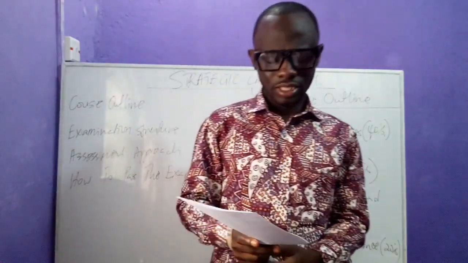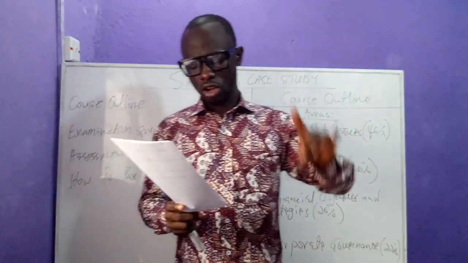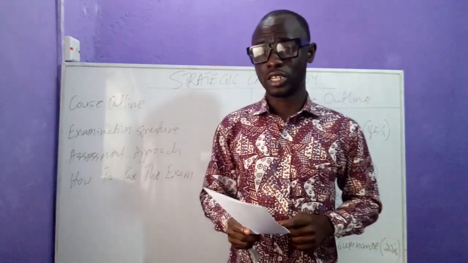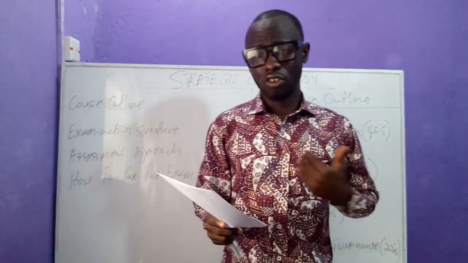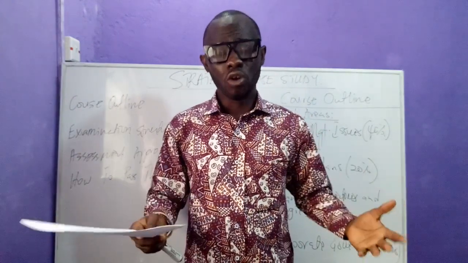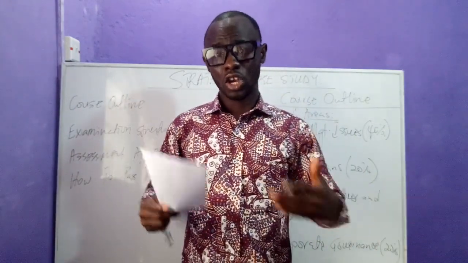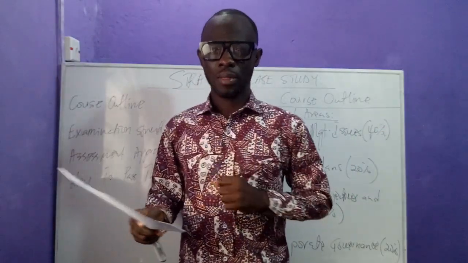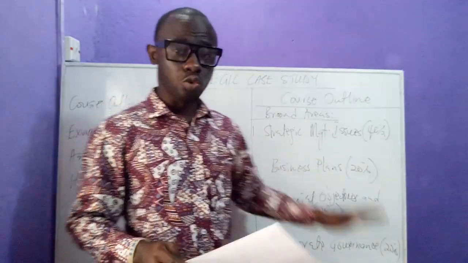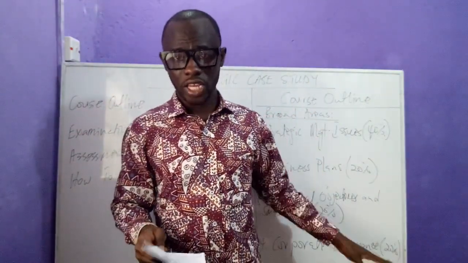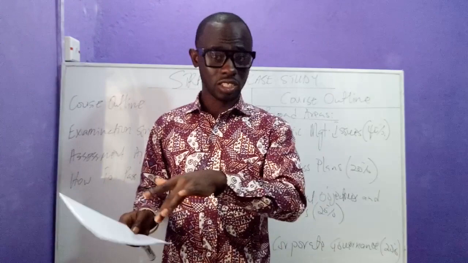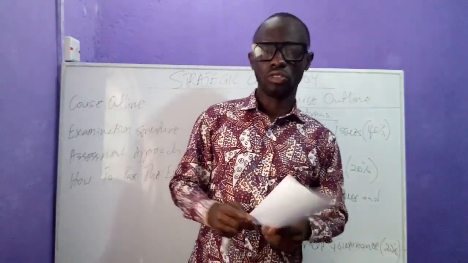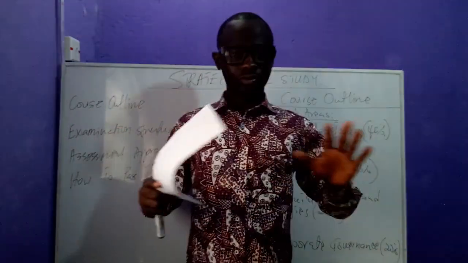Then the last thing, we'll be discussing the role of accountants, internal auditors, and non-executive directors in corporate governance. This is very important. So we're going to be looking at the role of accountants. So as accountants, what role do we play? As internal auditors, what role do we play? As non-executive directors, what role do we play in corporate governance? This is going to be 20% of the syllabus, 20% of the examination. Let me be specific. 20% of the examination that you're going to be writing. So these are what you need to understand about corporate governance.